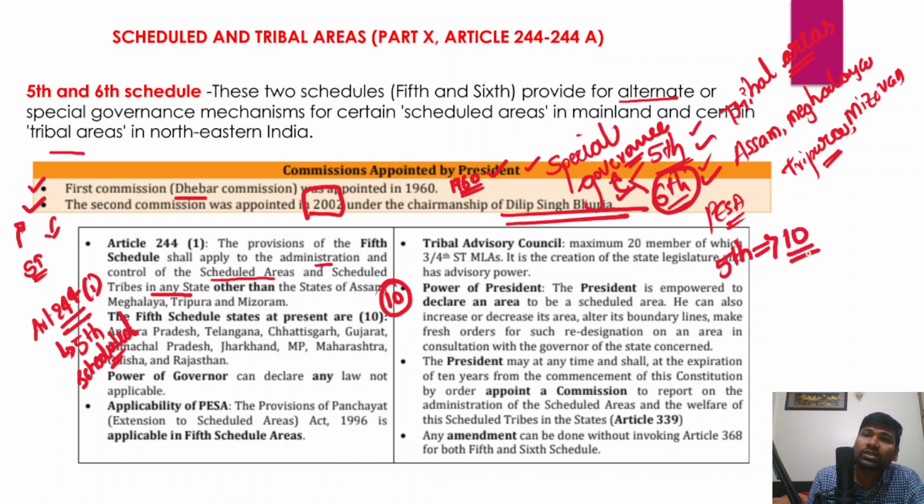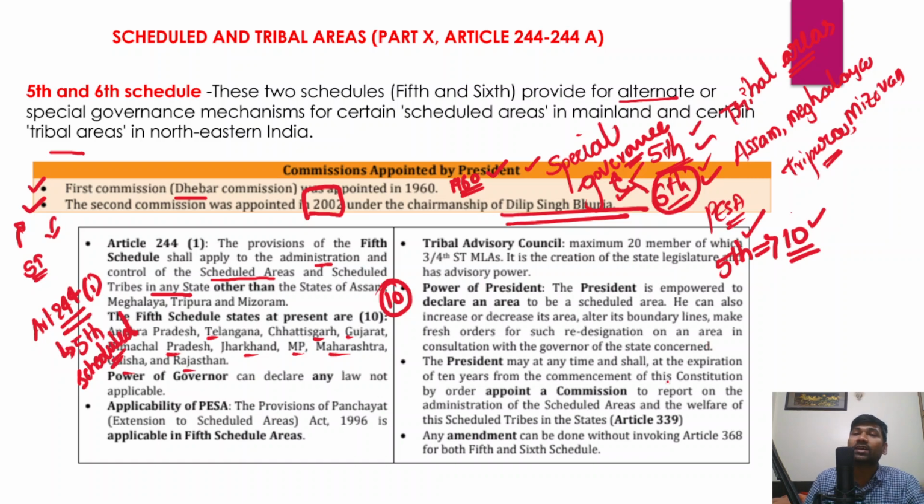Now what are those 10 states which are included in the 5th schedule? These 10 states must have a tribal minister at the state level. For example, Andhra Pradesh, Telangana, Chhattisgarh, Gujarat, Himachal Pradesh, Jharkhand, Madhya Pradesh, Maharashtra, Odisha and Rajasthan. These are the 10 states which are included in the 5th schedule of the Indian Constitution.